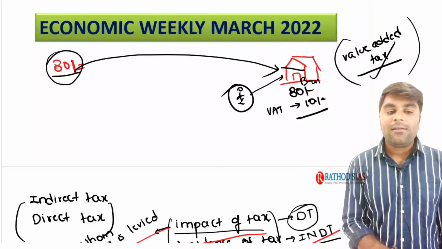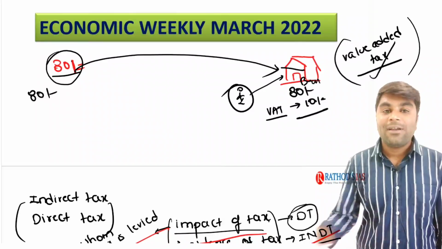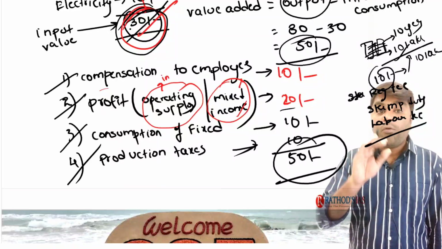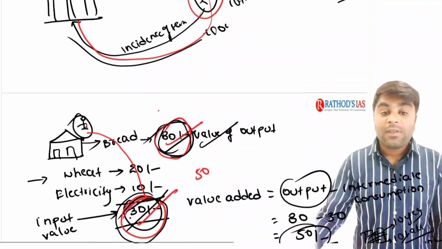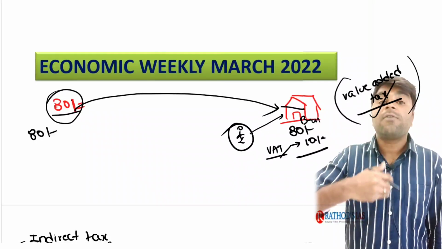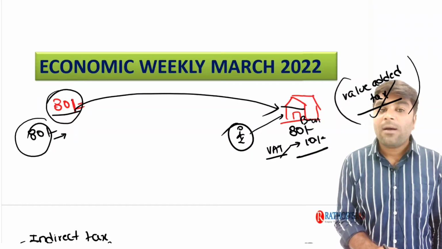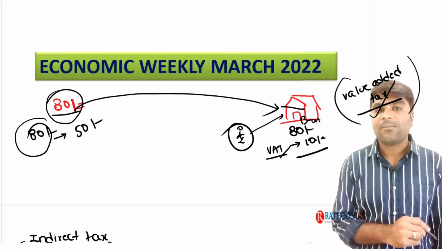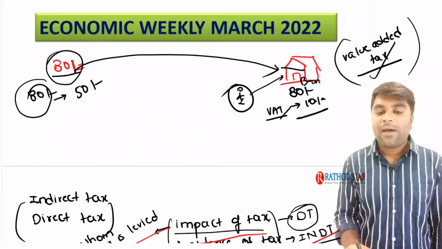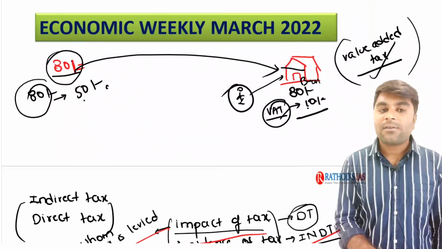Now tell me, will the tax be collected on the whole 80 rupees, or on the value added? What is the value added here? The manufacturer added a value of just 50 rupees. The name itself suggests it's a value added tax, a tax imposed on the value added but not on the whole price of the bread. So what is the value added in this particular bread? It is 50 rupees. So when the VAT is 10%, it is 10% of the 50 rupees, which is 5 rupees.